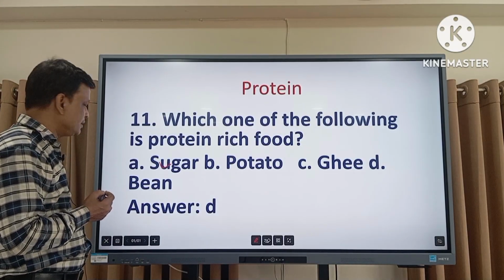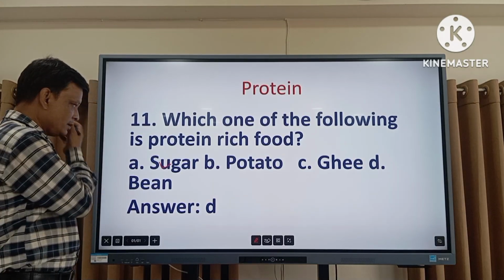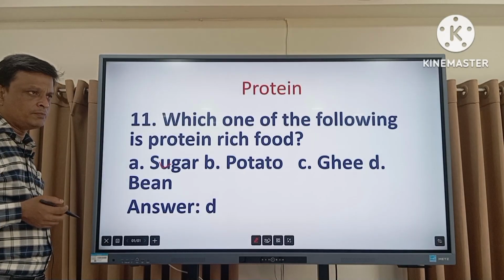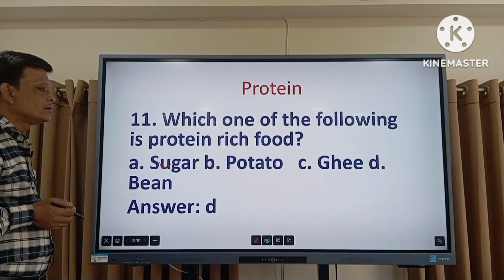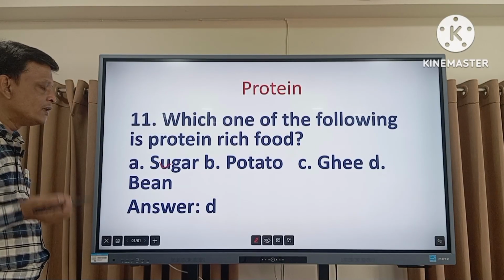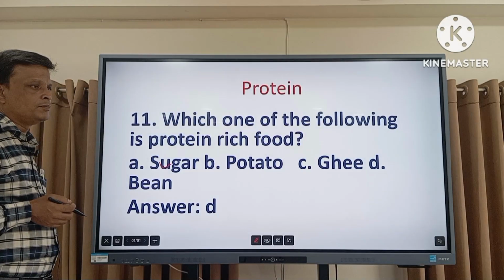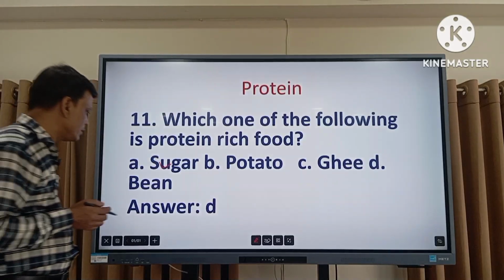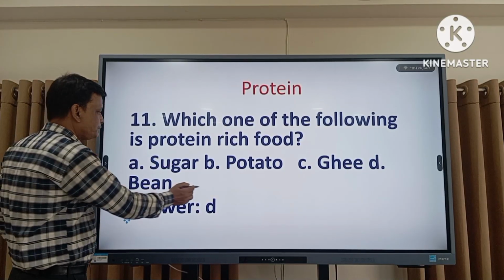C, ghee. D, bean. The right answer is D. Bean is the source of protein. We normally eat bean in our daily life. Protein food is very important, also known as the body building food. If we want to build our body, we should eat a sufficient amount of protein food in our daily life.